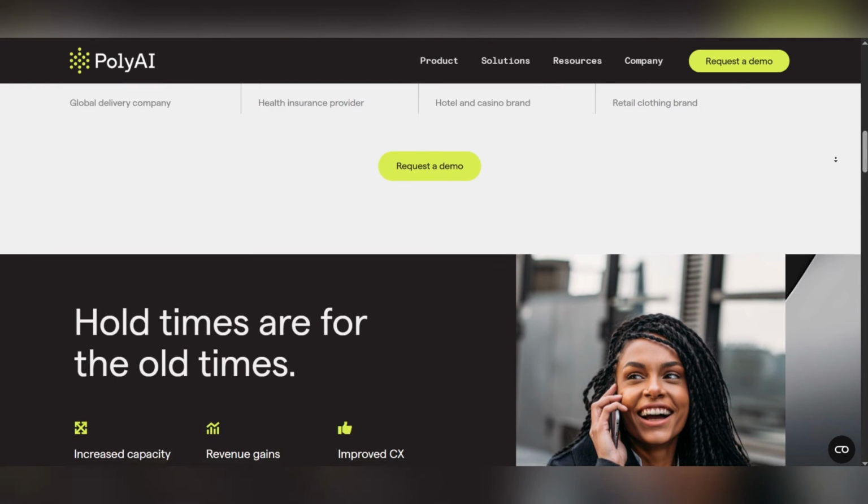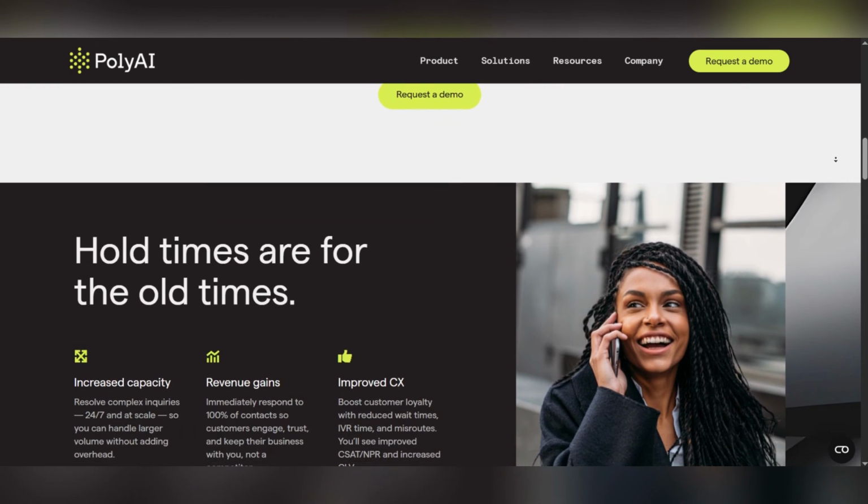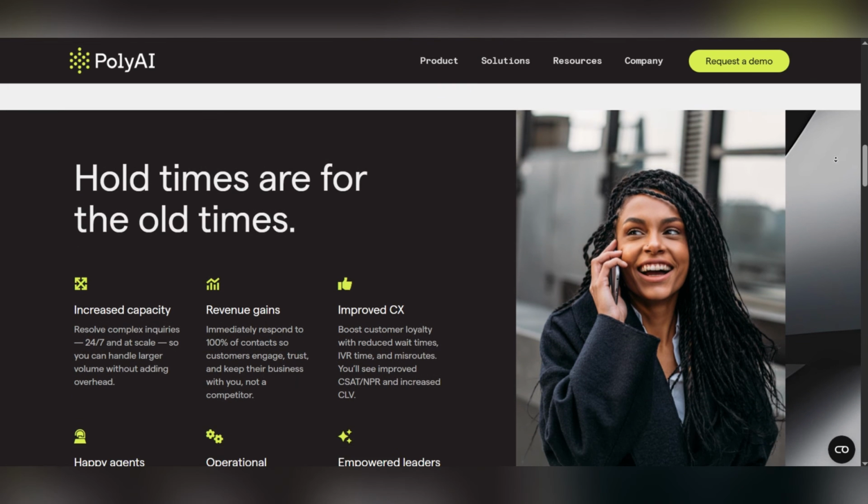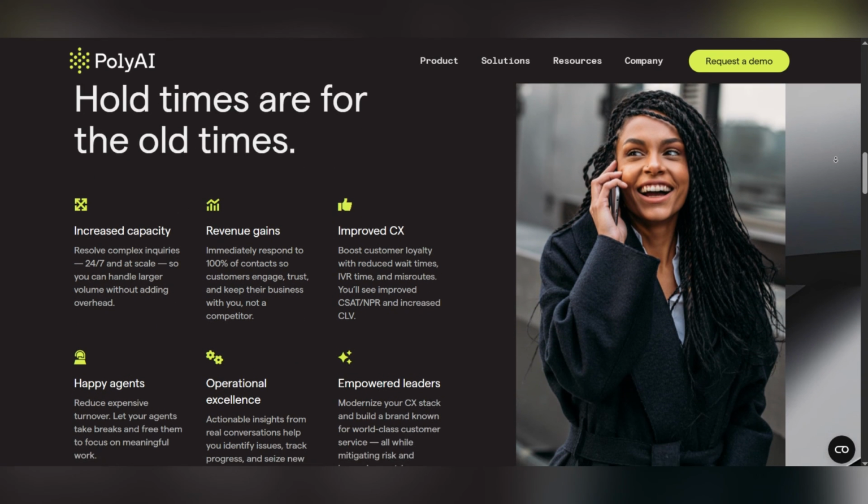So choose Janitor AI for versatility, Character AI for easy storytelling, and Poly AI for serious business automation.